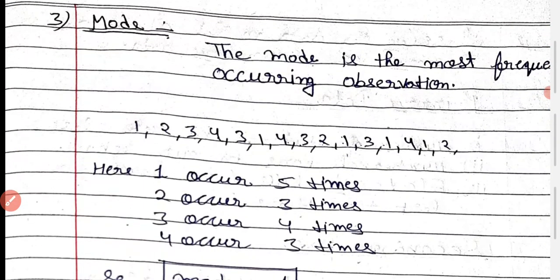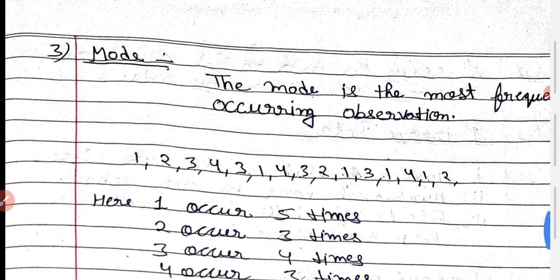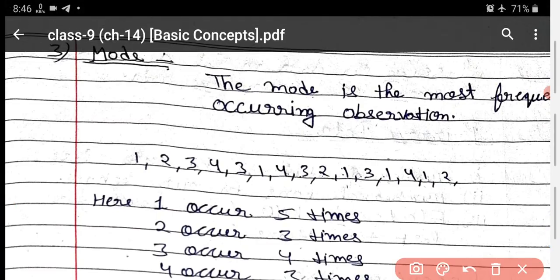What is mode? Mode is the most frequently occurring element. What is the meaning of most frequently? It means which occurs the maximum number of times. Most frequently means which has the most frequency. And what is the meaning of frequency? The repetition of any number is known as the word frequency. So whichever occurs most, meaning more times, is known as the mode.